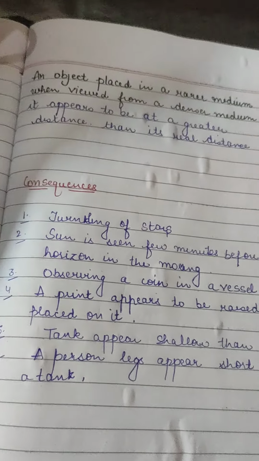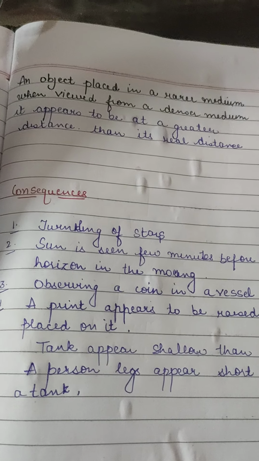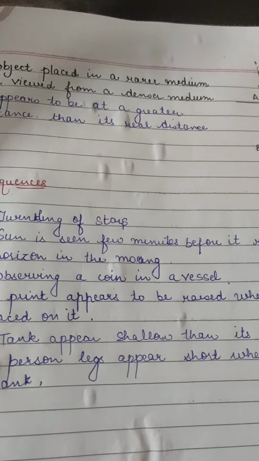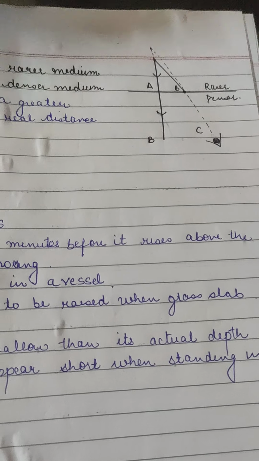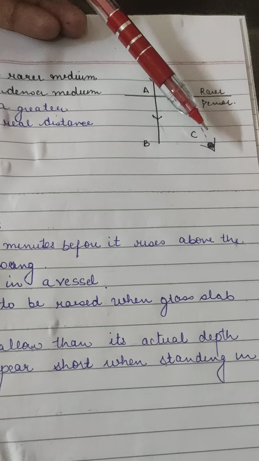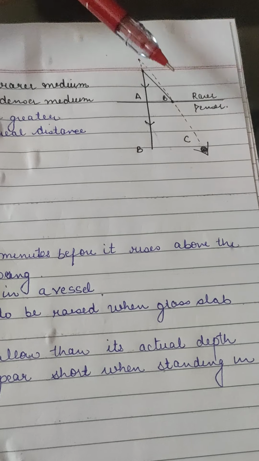Okay. Now the next we are having is that the object is placed in a rarer medium when viewed from a denser medium. Now from which point are we seeing? We are seeing it from a denser medium.